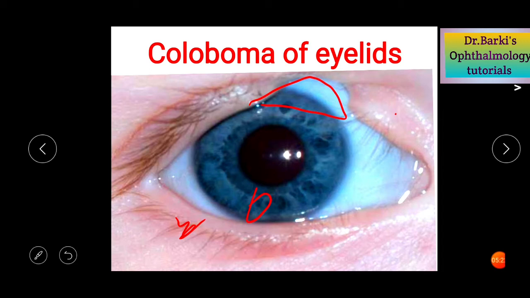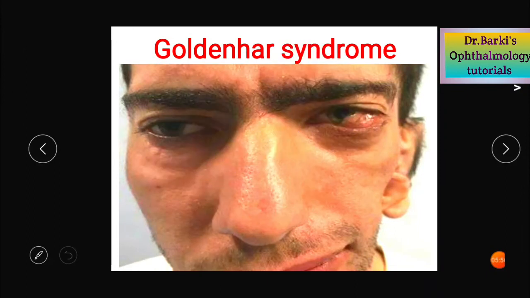The symptom is usually the cosmetic problem and also the dryness of the anterior surface of the eye because it's not covered completely. And the treatment remains plastic surgery, that is lid reconstruction, where you are reconstructing the skin part, the tarsal layer, as well as the mucous membrane, that is the conjunctival part, from a mucous membrane graft. I will be telling about the Goldenhar syndrome here only.